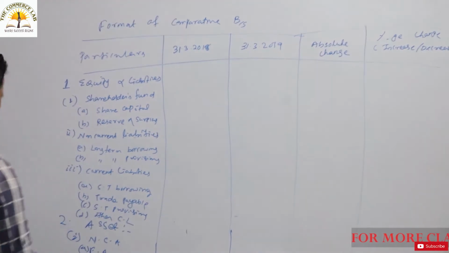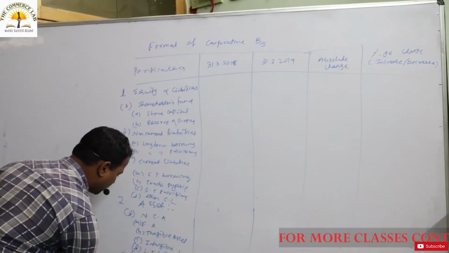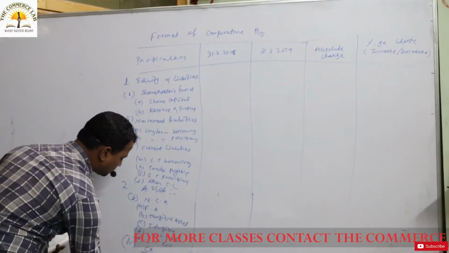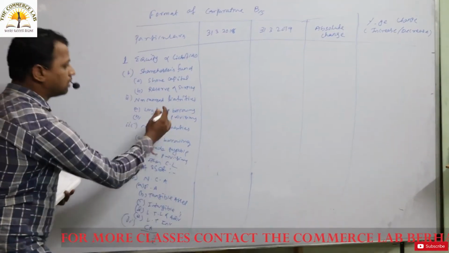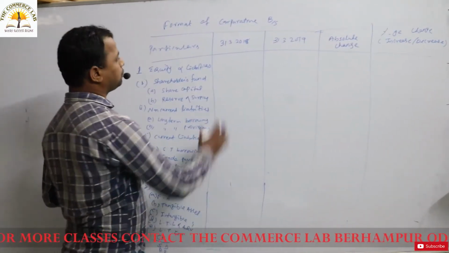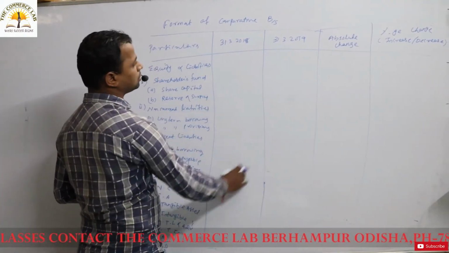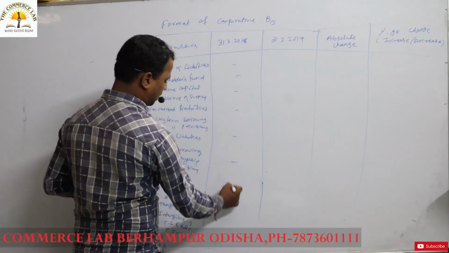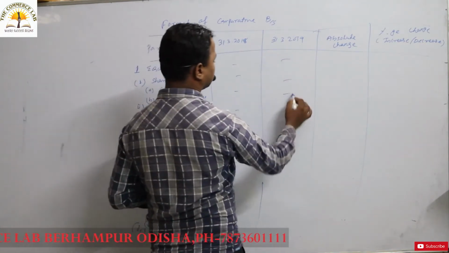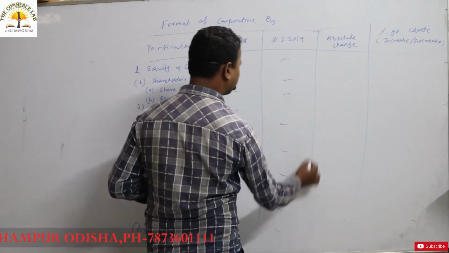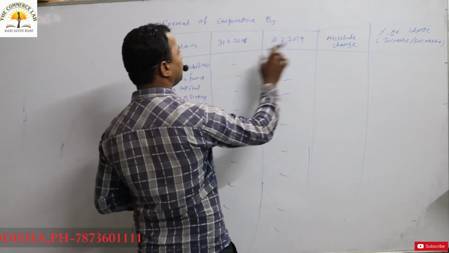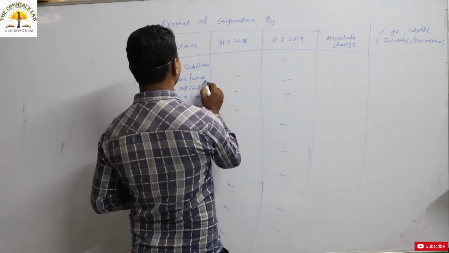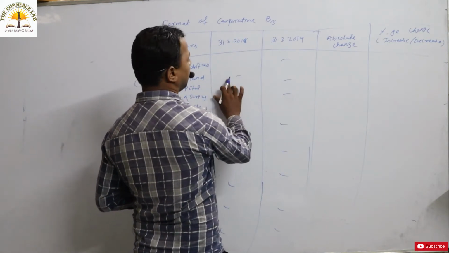Okay, thereafter you have to go for what? Current asset. We know what can come under the current asset, that is sundry debtors, bills receivable, etc. That will come. Okay, and the figures will be put in two columns. The respective figures we can put in the columns. Whatever the figures are there, we have to put the respective figures, and we have to find out what is the absolute change.